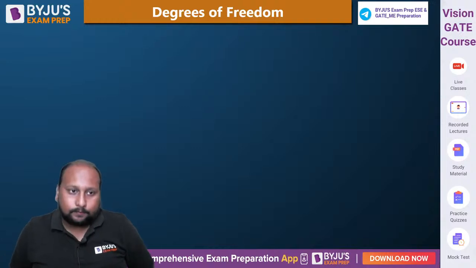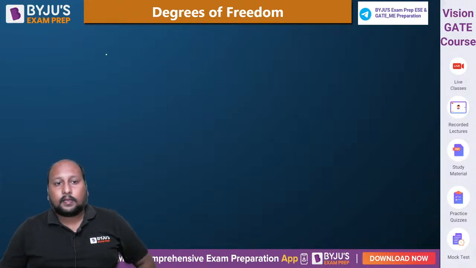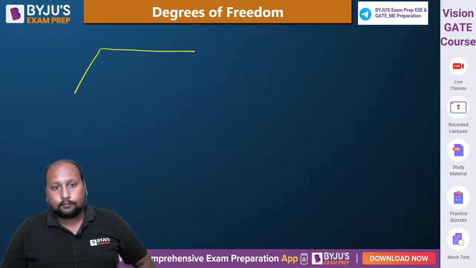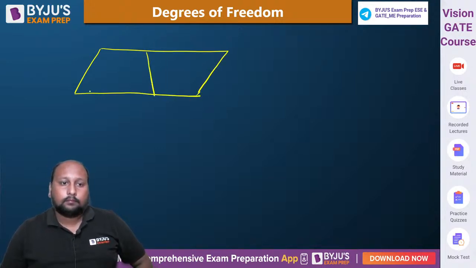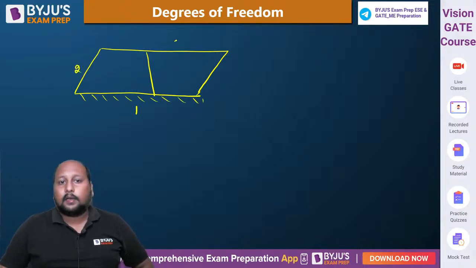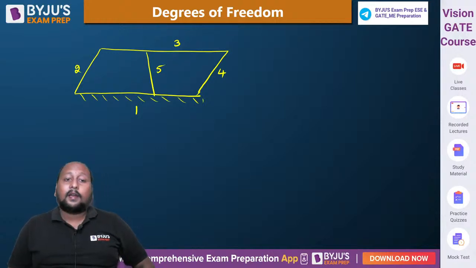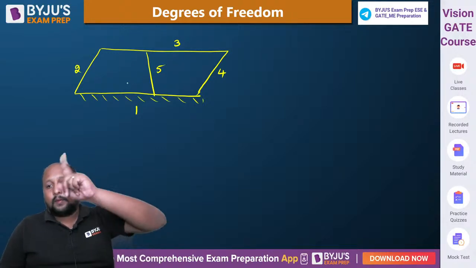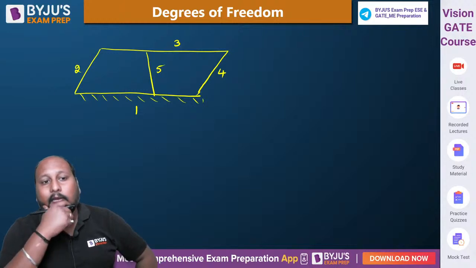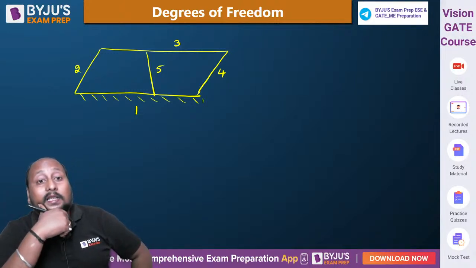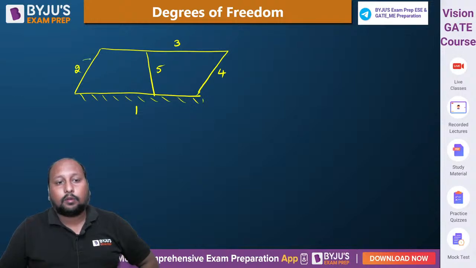अब इसी में एक और एग्जांपल लेते हैं. Let us suppose I'm taking an example like number 1, number 2. अब 5 वाला जो लिंक है, it is not a parallelogram linkage. अब यहाँ पे if I try to calculate, link number 5 won't be considered as a dummy link. क्यों? क्योंकि now it is able to provide the restraints or restrictions. अगर यहाँ पे आप input के 5 वाला उसको रोकने की कोशिश करेगा, now it is not a dummy link.